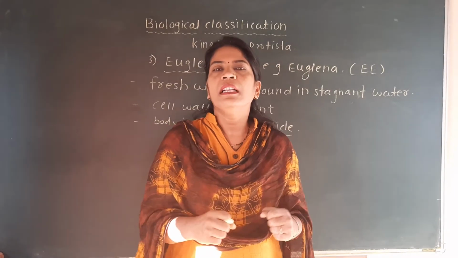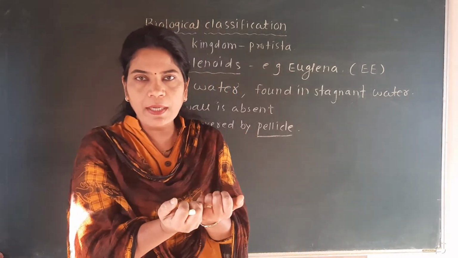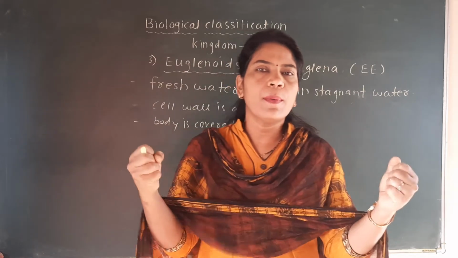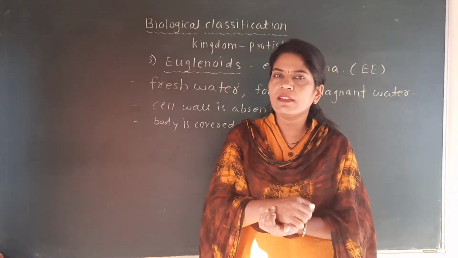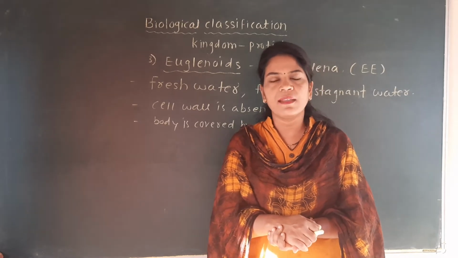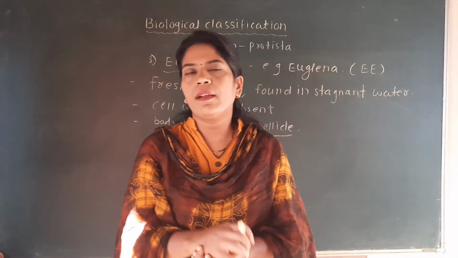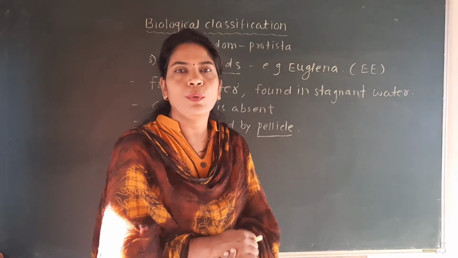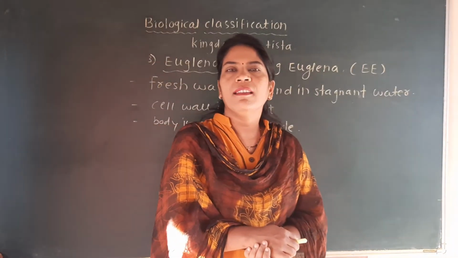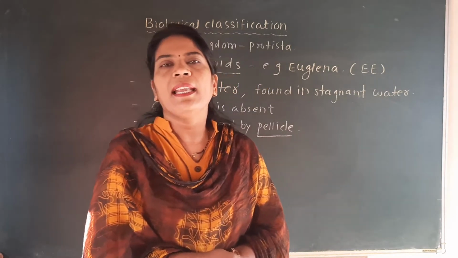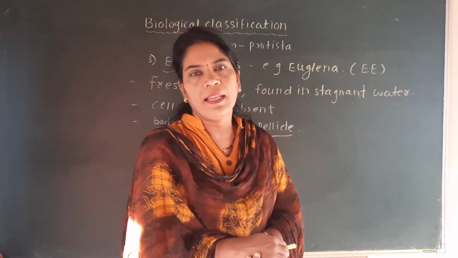Flexible means it cannot be broken, like rubber. It can bend in any way, but it is not breakable. So the body of the Euglena becomes flexible due to the presence of this pellicle layer, which is present instead of the cell wall and is made up of a protein-rich layer.